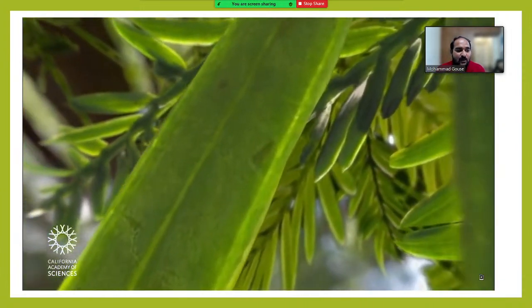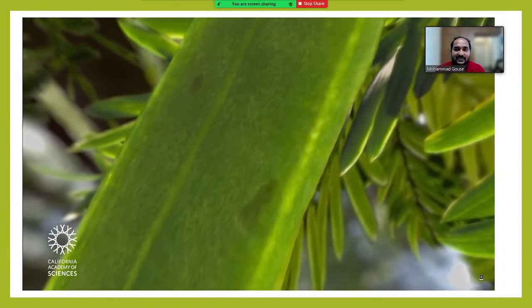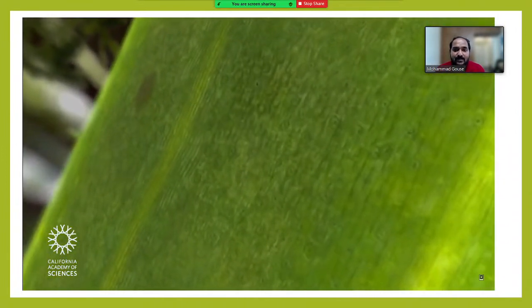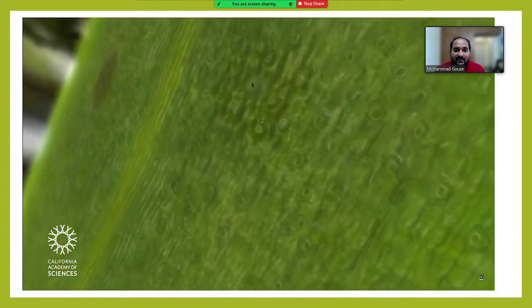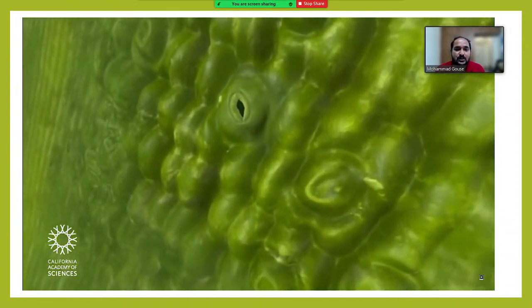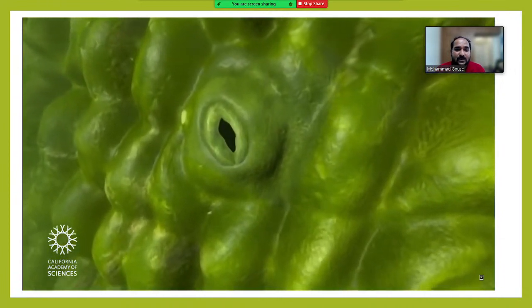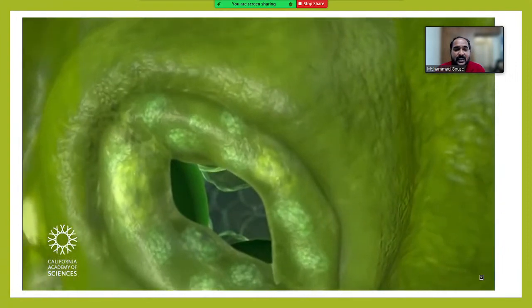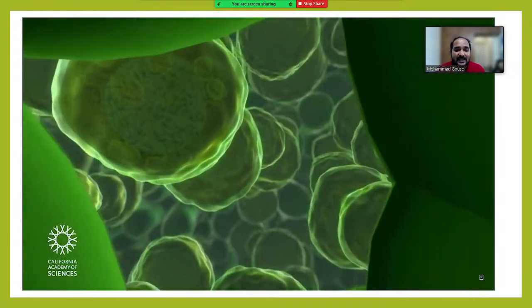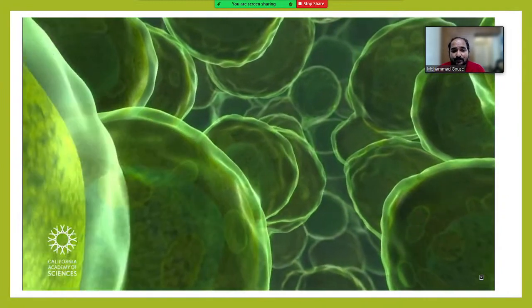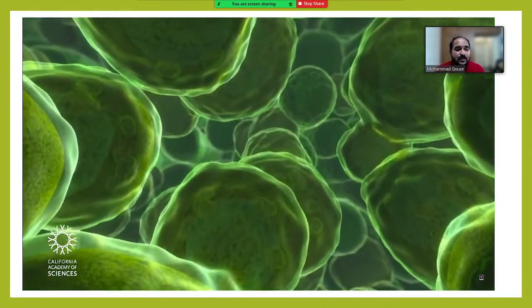Let us present on the lower surface of the leaf. On the lower surface of the leaf, you are opening on the stomata, right? So we are going to the stomata and the guard cells, V-shaped guard cells. Then this is the sponge tissue sitting around the surface tissue.